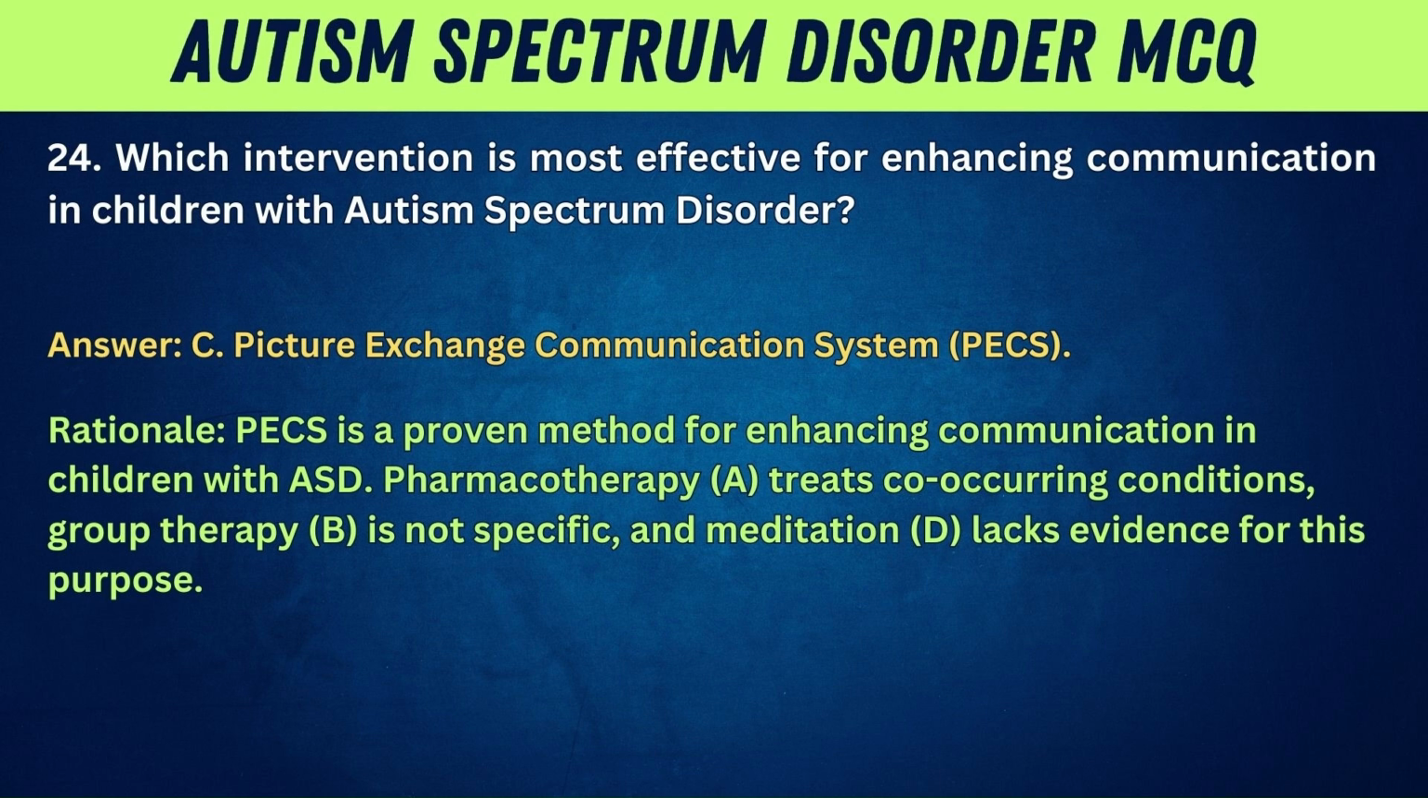Pharmacotherapy, A, treats co-occurring conditions. Group therapy, B, is not specific, and meditation, D, lacks evidence for this purpose.